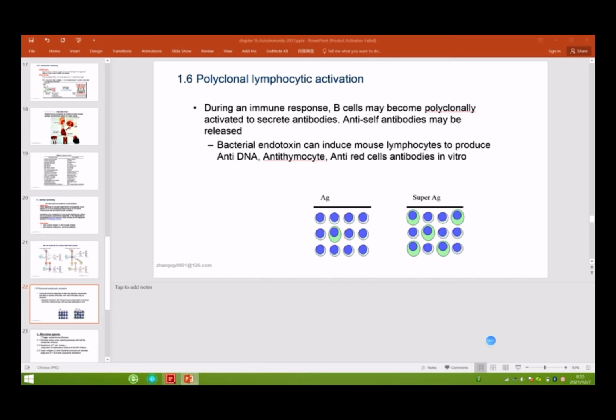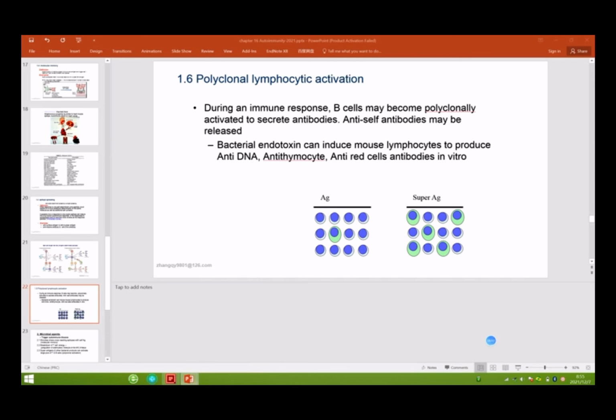I think the first one can activate a bigger response. Yes, it can activate a large population of T cells. A superantigen can recognize not just one type of antigen but several. So if the pathogen activates several populations of T cells and B cells, among these populations maybe some self-reactive T cells and B cells will be activated.